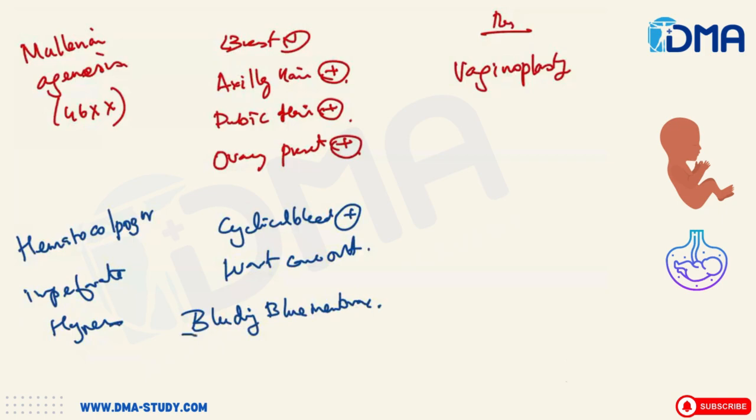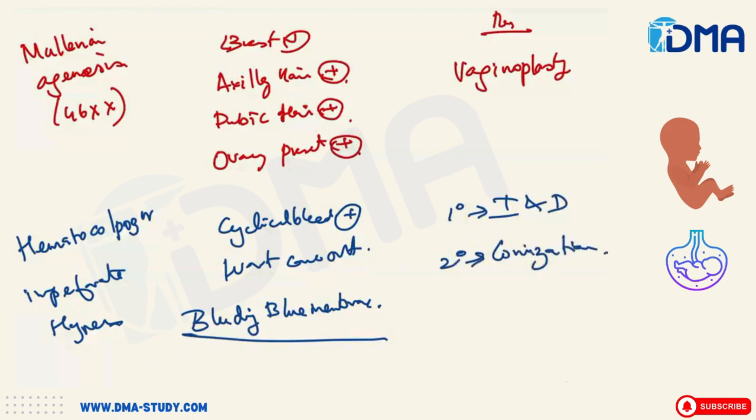If that is not there, then everything will collect and become infected. The primary treatment is incision and drainage. You put an incision, drain all the collections, and secondary treatment could be conization. This is how you treat primary amenorrhea.